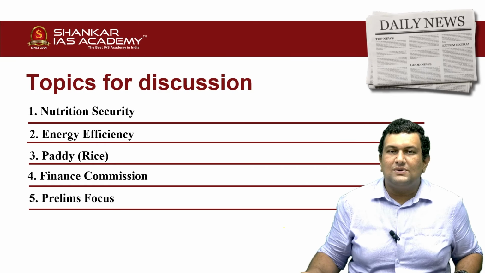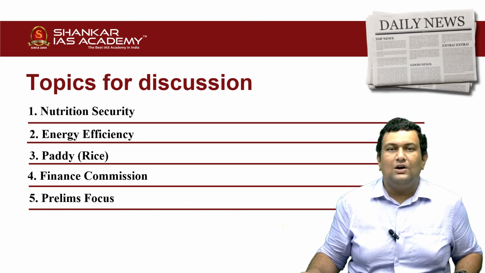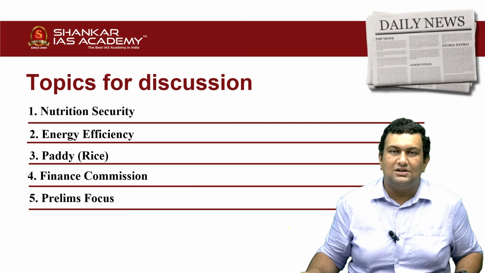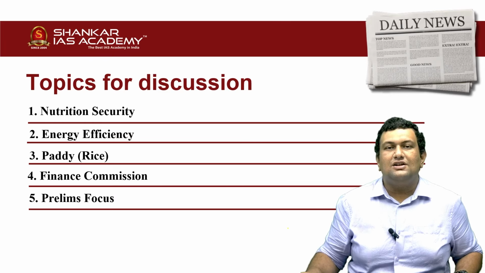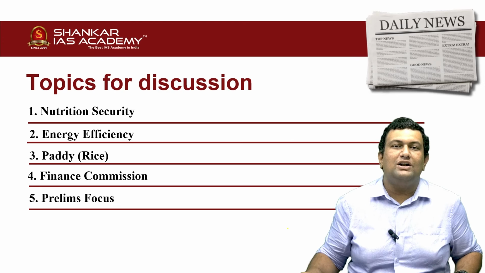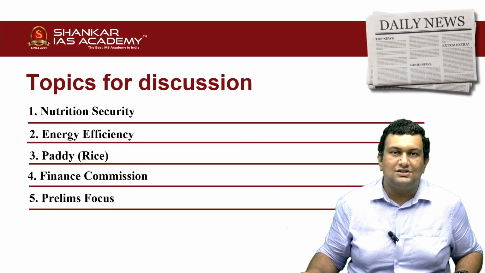And these are the topics for discussion today. The first topic is regarding nutrition security. We will see what we mean by nutrition security, the difference between micro and macronutrients. We will see the reasons for malnourishment and also the government initiatives with regard to tackling malnutrition in this country. Second topic is energy efficiency. We will see about energy efficiency and why it is required for decarbonization.